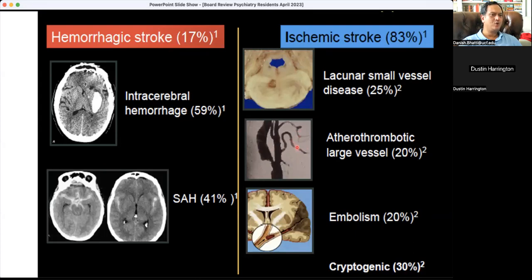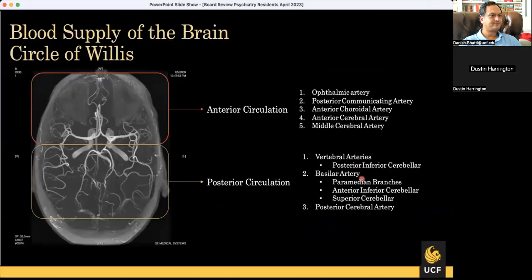And then large vessel occlusion can be atherothrombotic occlusion, meaning there was a plaque or thrombus that occluded, or it could be embolic, meaning that a clot came from somewhere. And then in 30%, we don't know what the etiology was. It looked like an embolic stroke, not lacunar, but the source is not identified.